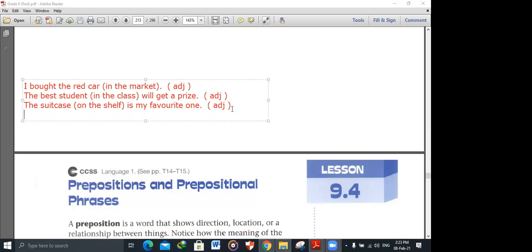Now let's see another example. If I say Abdullah, welcome Abdullah Bashir.